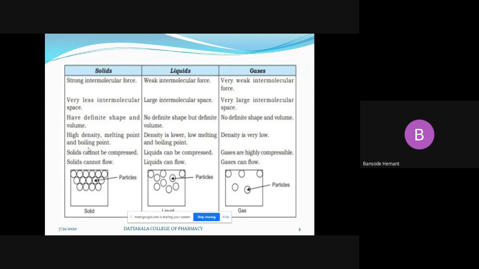But if we put a drop or some quantity of water on the table, it will flow from one place to another place. Is that possible in the case of a solid? No.